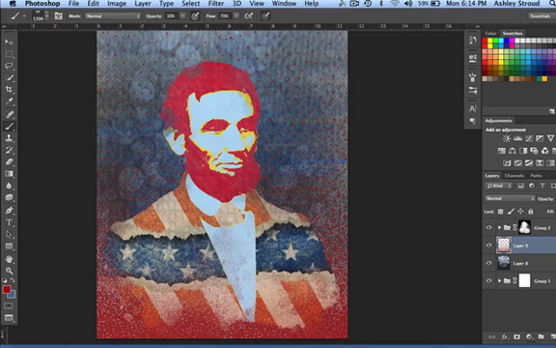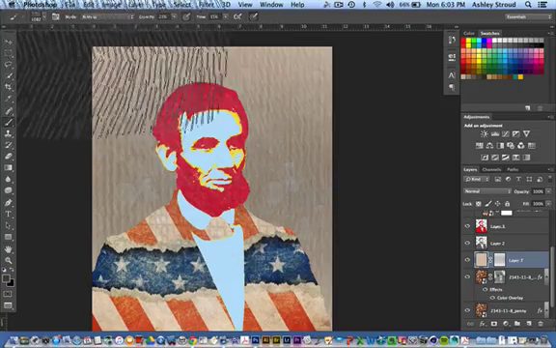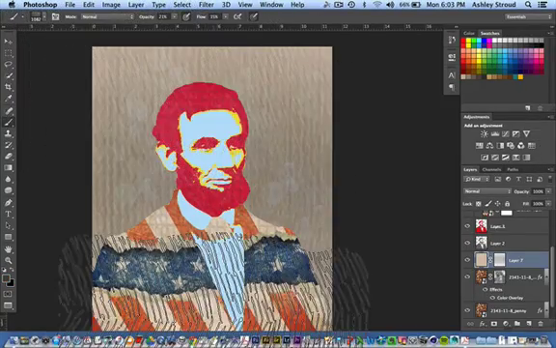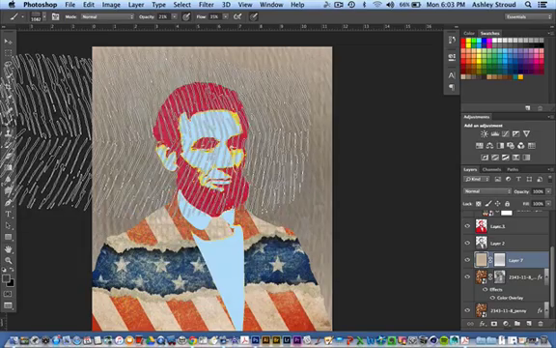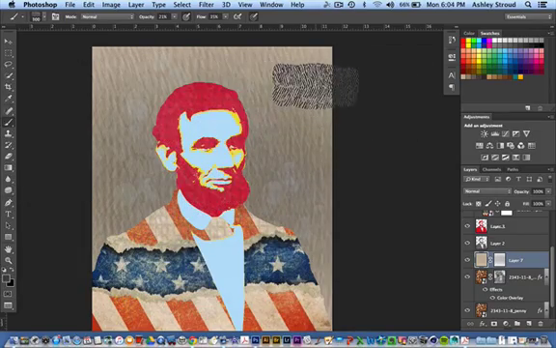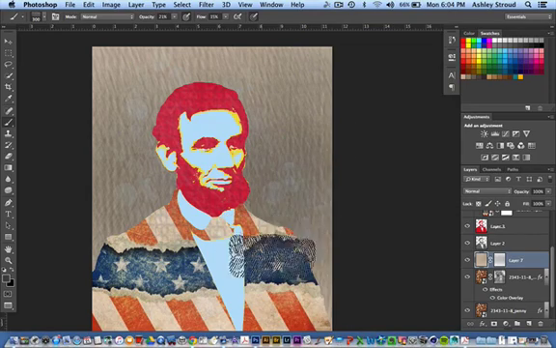So this is just giving you some ideas of the ways you can use brushes. There are too many to even go over in one tutorial, but hopefully you will download some texture brushes and play with them with your Abe or with any other project you're working on and see what you can come up with. Good luck.